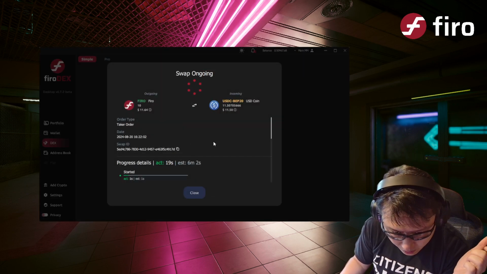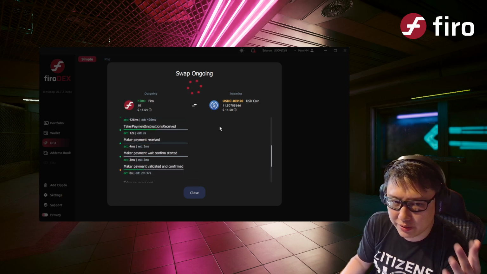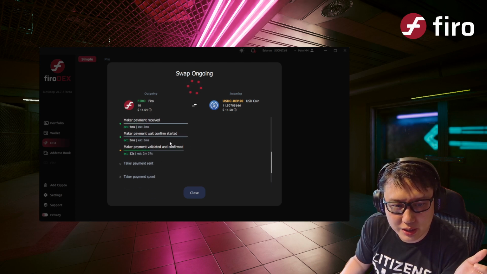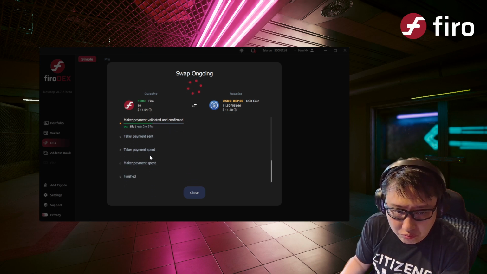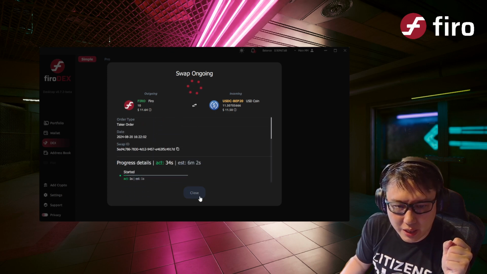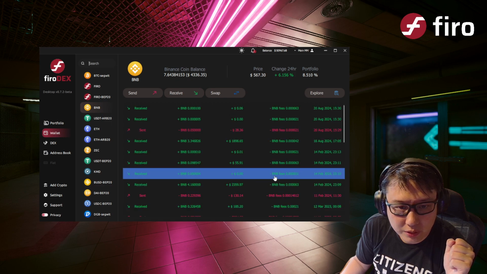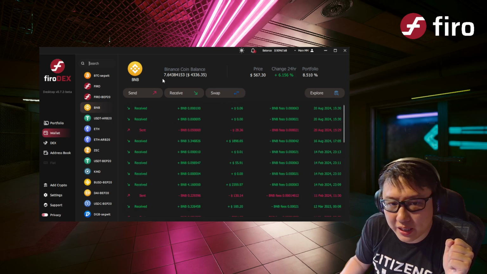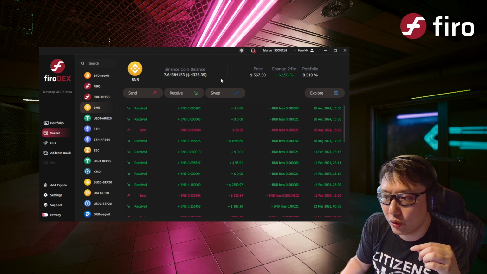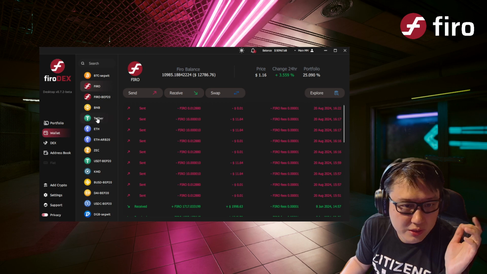And this should be a lot faster because Binance Smart Chain is a faster chain. Firo is quite a fast chain as well. And this should complete in less than 10 minutes. You'll notice that it would have taken a little bit of BNB to pay for the fees for the swap, right? So just take note of that.